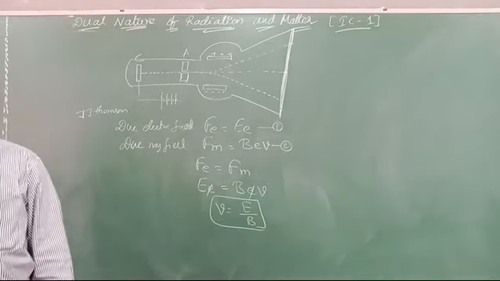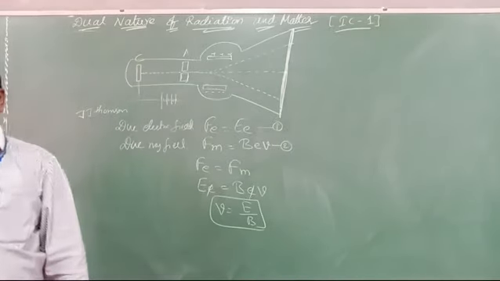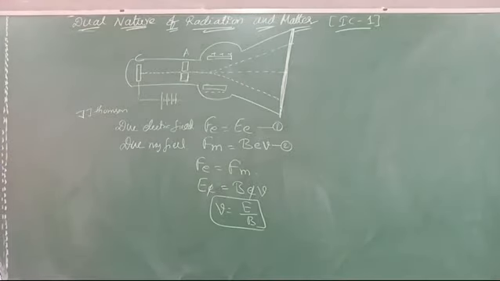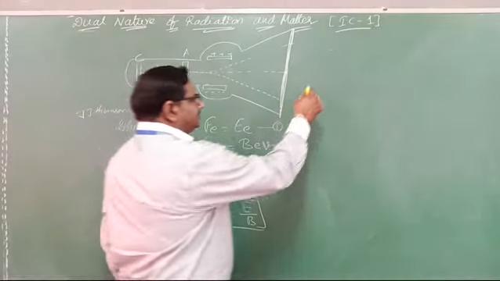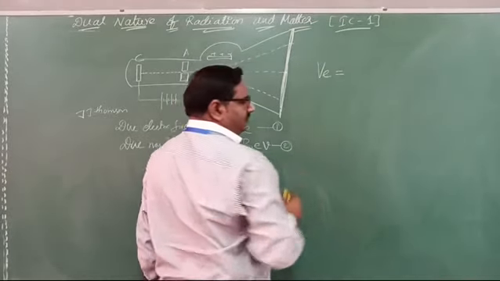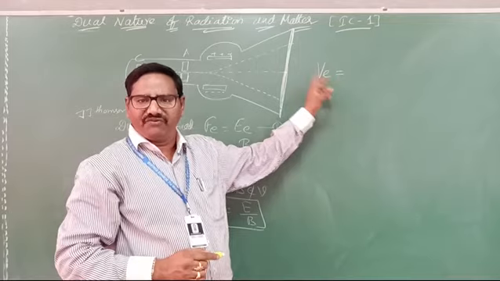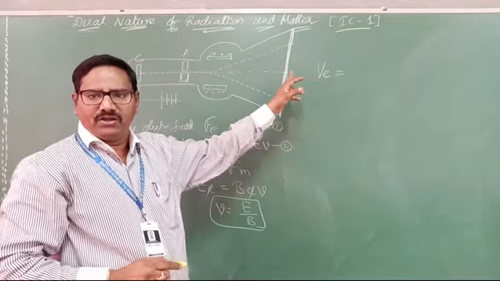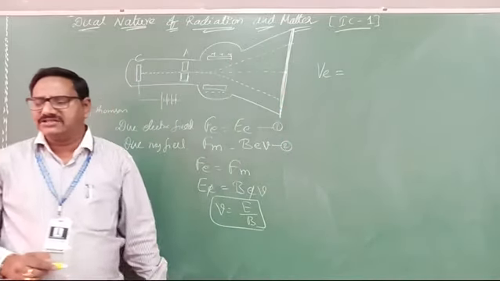E by V. Now here if you applied a high potential, then only that will move. So high potential means what you can write? We will treat it as V, that is irrespective of high potential applied, the cathode ray will move from cathode to anode. Clear? While it is moving, which energy will it gain? It will gain kinetic energy.